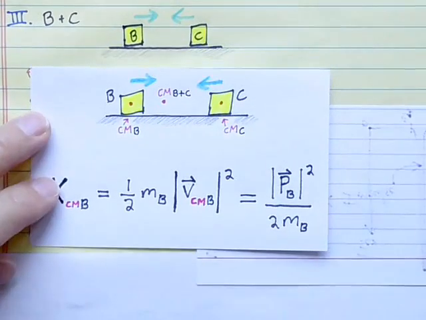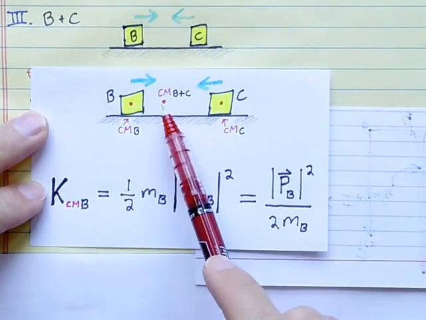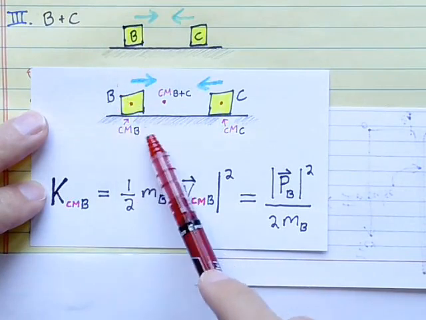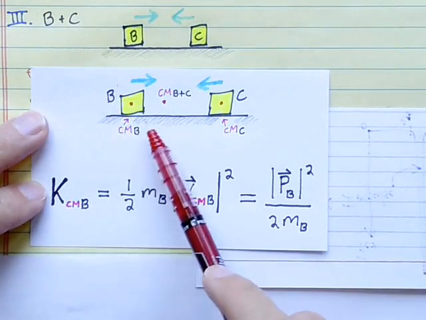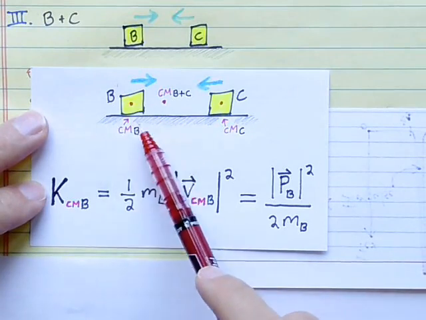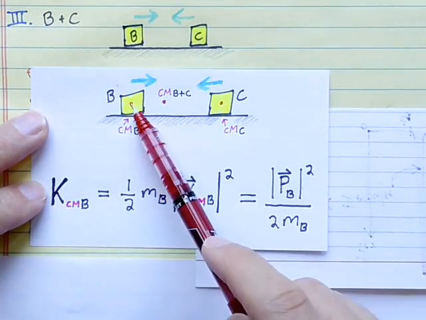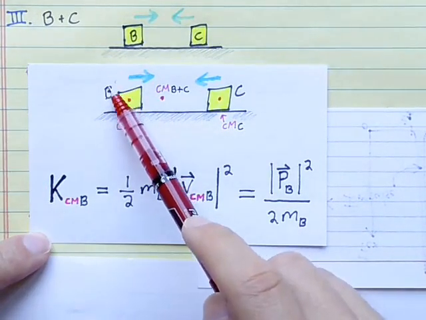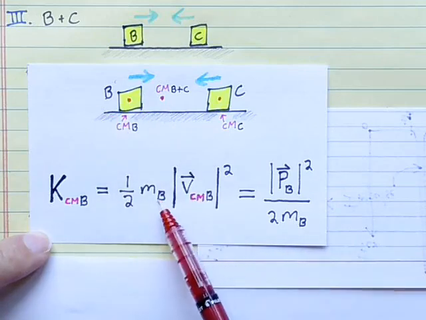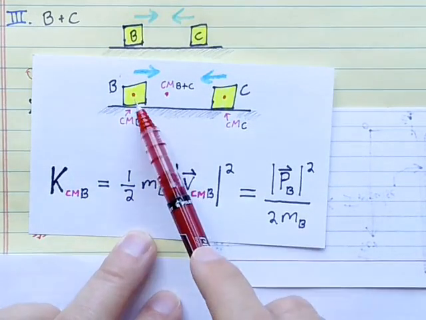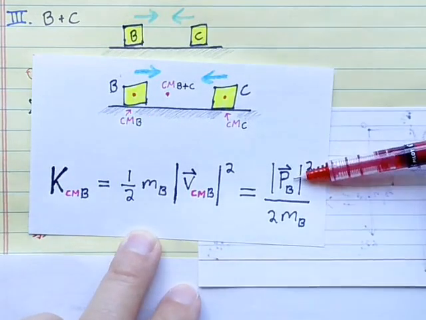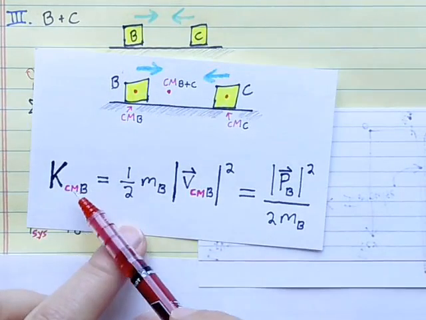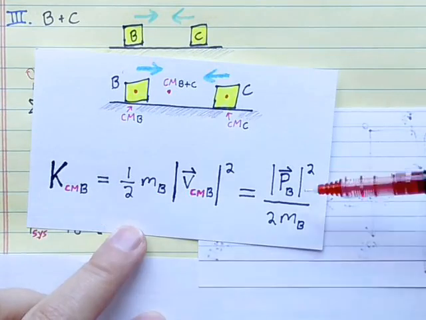we could look at the system of B plus C as having a center of mass located somewhere in between them, but we could also consider block B itself, this extended body, as a system. And the center of mass of the system consisting of just block B is located here, center of mass of B. So we could define the KCM for the system consisting of just block B, which would be related to the velocity of the center of mass of block B, which would be related to the total momentum of block B. So this is sort of the part of the kinetic energy of B associated with B's momentum.